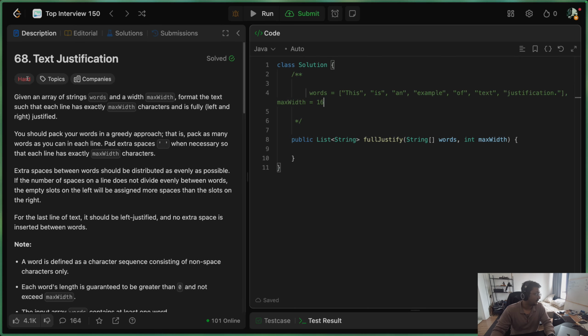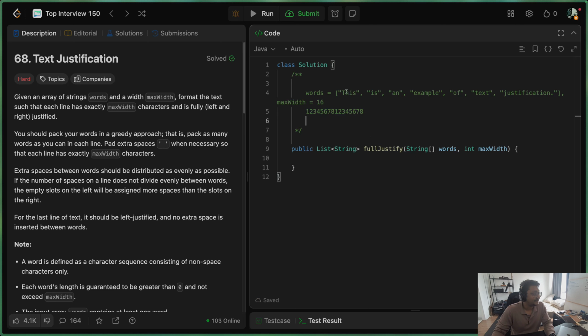Also, this question is tagged as Leetcode hard, and that's why it's a lengthy problem. So we are going to break down this problem into small understandable steps and see how we can write code for this. So here we have max width as 16. So 1, 2, 3, 4, 5, 6, 7, 8. So we have a max width of 16, and our job is to fit as many characters as we can in the line. So let's try to do that.